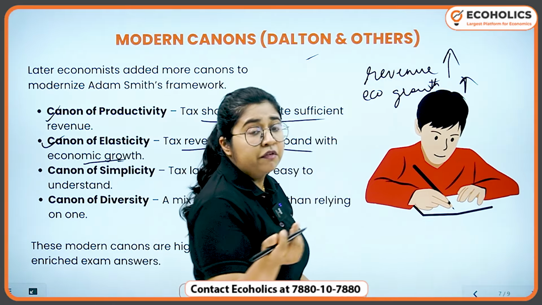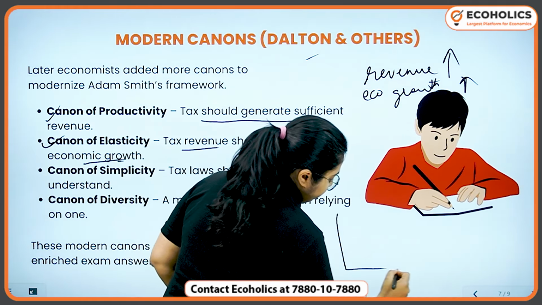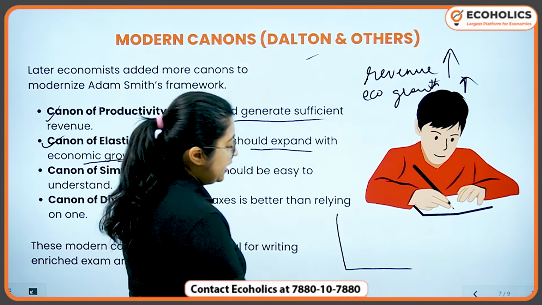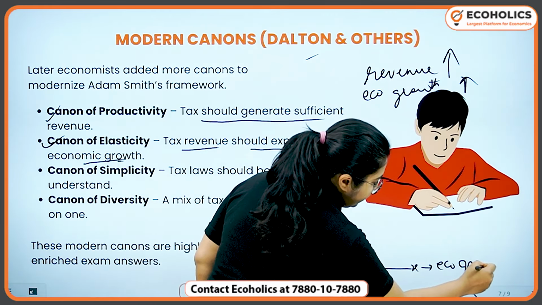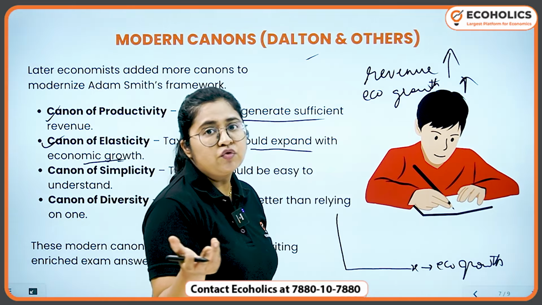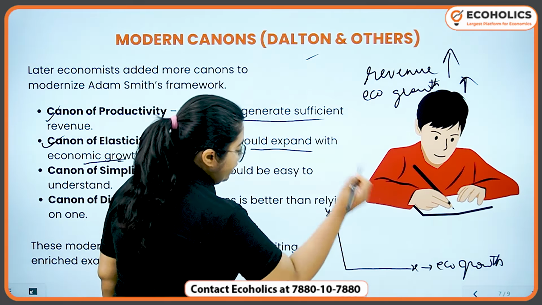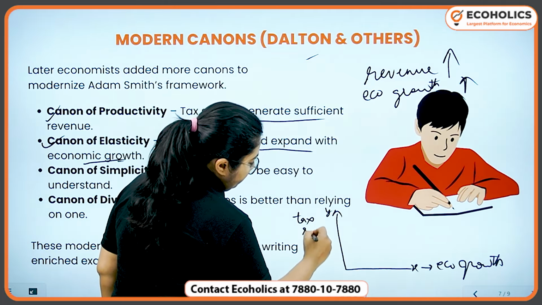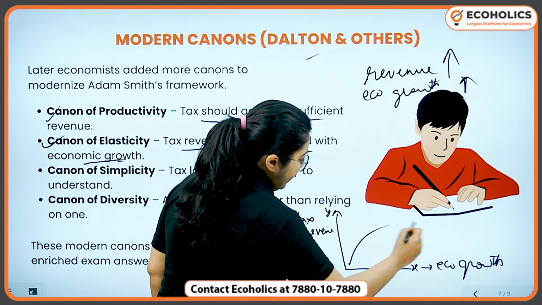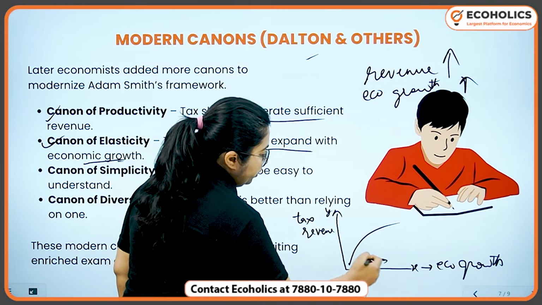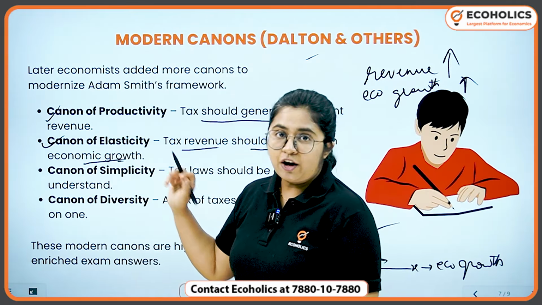Okay, so for example, if I make a curve, and on the x-axis I write economic growth, which you can always suggest from the GDP per capita, and on the y-axis you take tax revenue, right? So what is it saying? It's saying that it should be both ways, increasing both ways, right? So that's canon of elasticity.